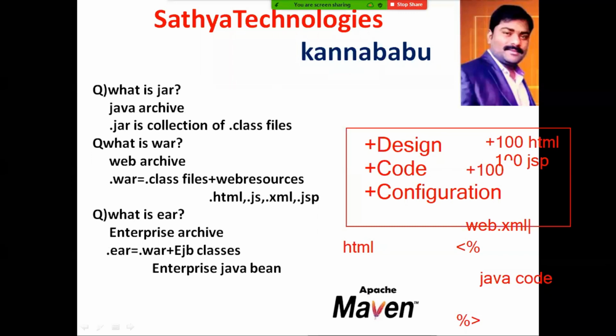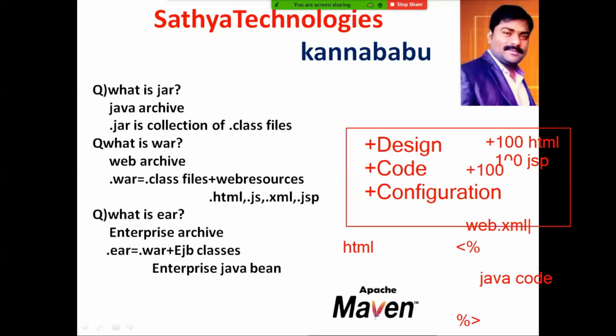Develop the application by using the programming languages, technologies, frameworks, and the support of libraries, your Spring framework. All these things you can use, the jars and everything, to develop the application. Once application development is completed, in companies they will call it go live. Go live means moving the application from one environment to another environment, that is from the dev server to the production server.